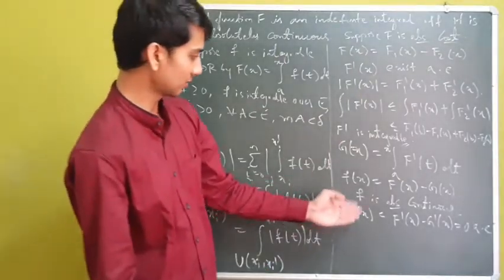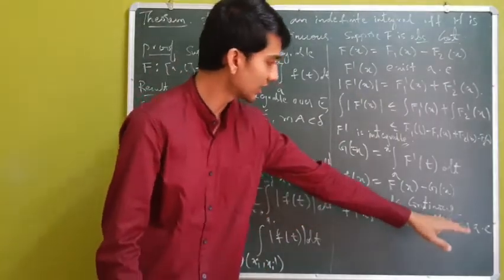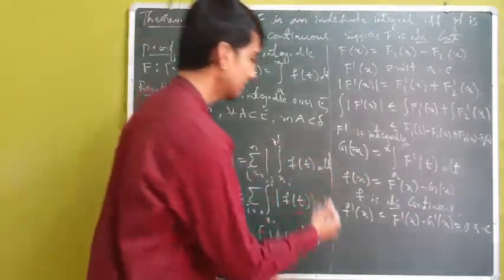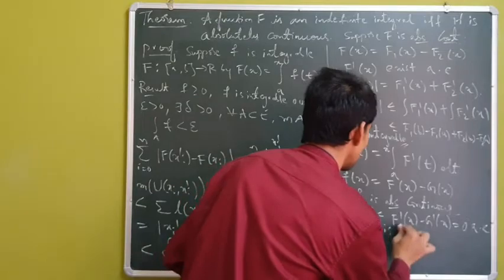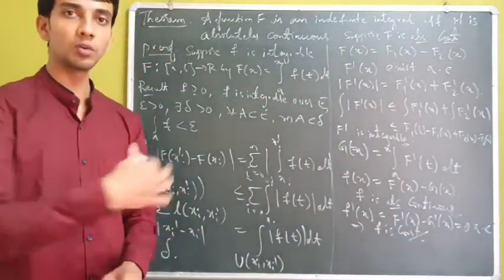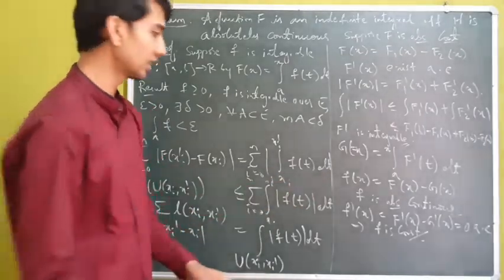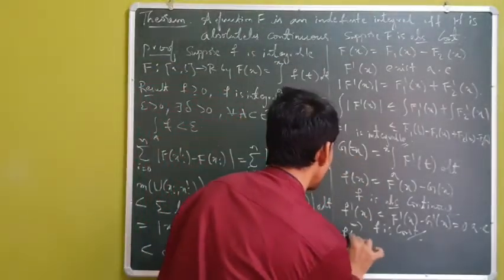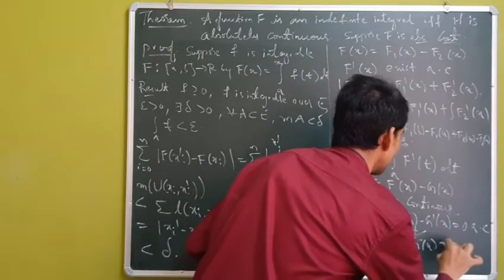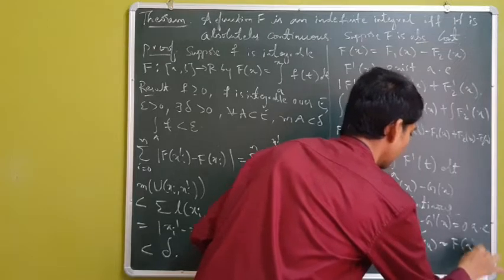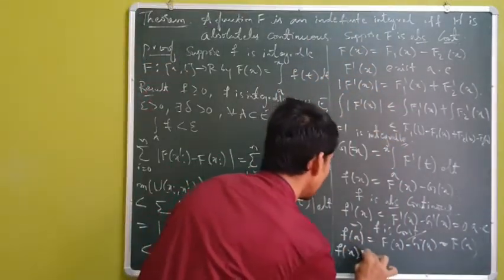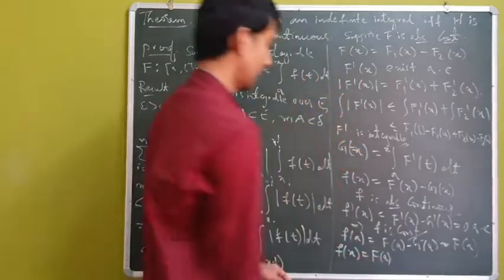So I have phi dash of x to be f dash of x minus g dash of x, which is 0 almost everywhere, and by the previous theorem this implies that phi is constant. So phi dash of x equal to 0 almost everywhere implies phi is a constant. In particular, I have phi of a to be f of a minus g of a, which is equal to f of a. So I have phi of x to be equal to f of a now.